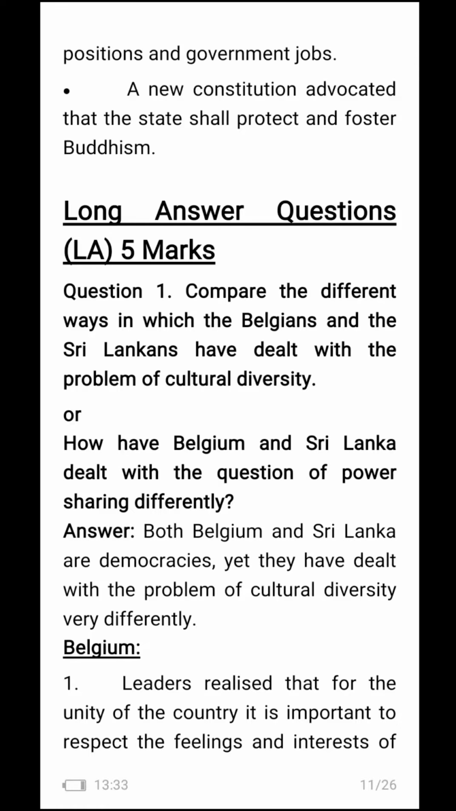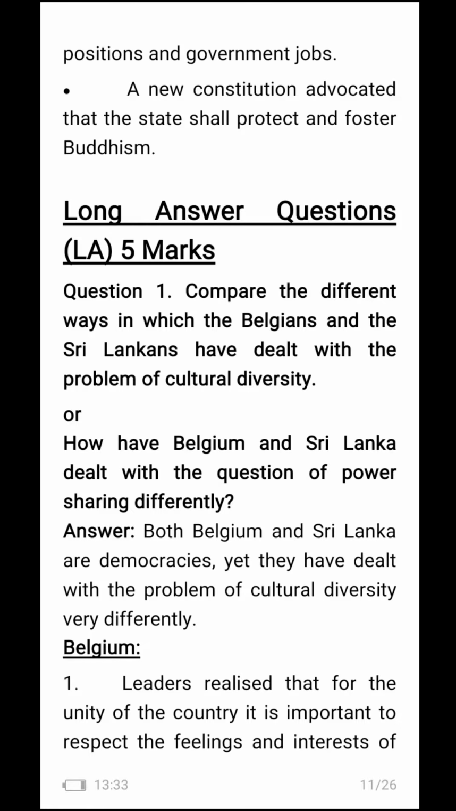Compare the different ways in which Belgium and Sri Lanka have dealt with the problems of cultural diversity. How have Belgium and Sri Lanka dealt with the question of power sharing differently? Now, this is the comparison between both the countries. We will be dealing with this. Both Belgium and Sri Lanka are democracies, yet they have dealt with the problem of cultural diversity very differently.